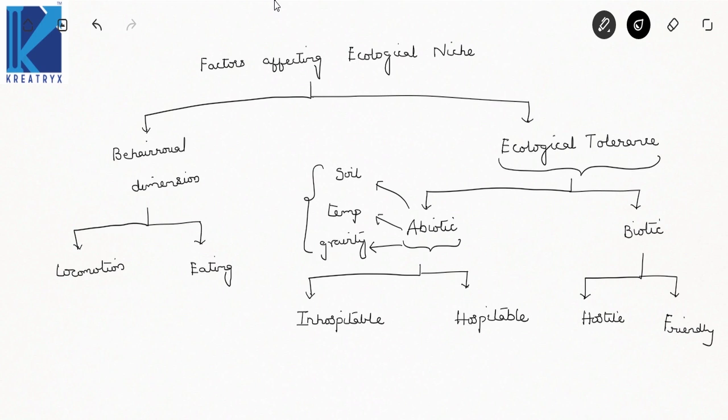Biotic components are your plants, animals, and other creatures. Friendly means where you can live happily, and hostile means where you live in difficulties. When you live with lions and tigers, is it a friendly environment? No, it will be a hostile environment where you get scared. We will discuss these terms in detail.